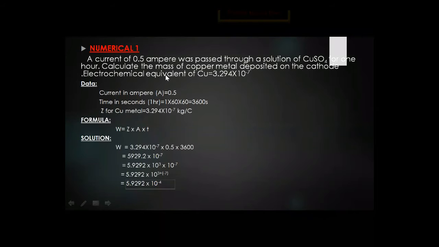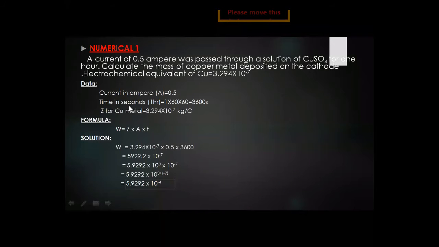So in the first numerical, you know very well, dear students, that numericals have different steps. First step we have the data, then the formula, the solution, and finally we have the result. In our data, current in ampere, shown with a capital A, is equal to 0.5. This is given in your question. 0.5 ampere of current is given.